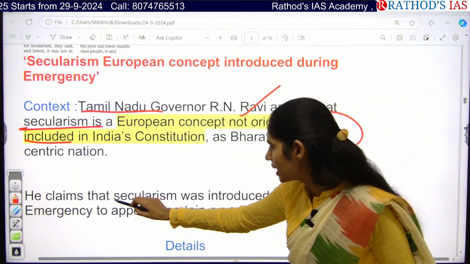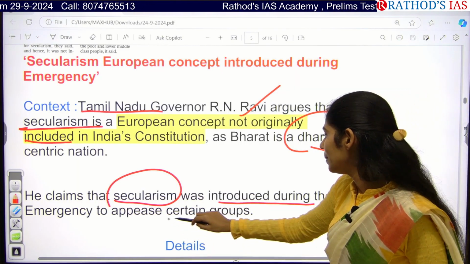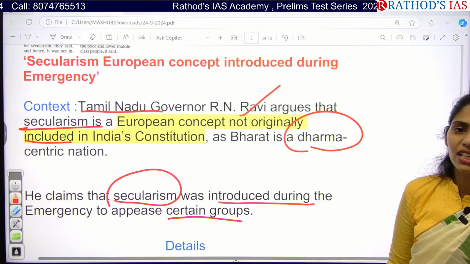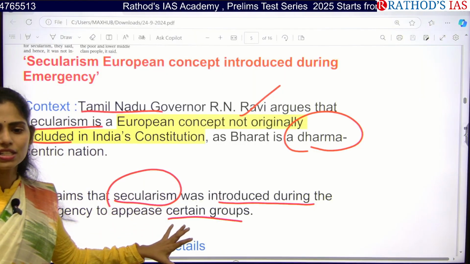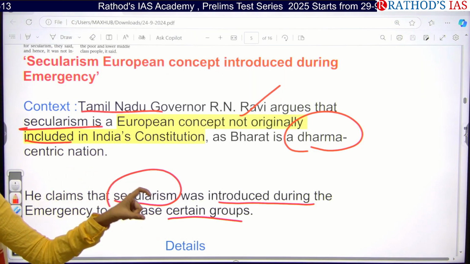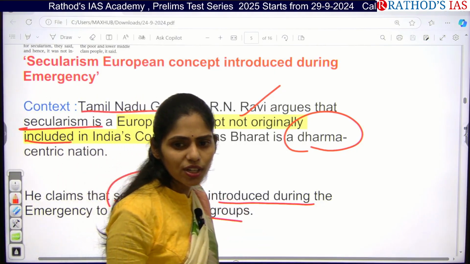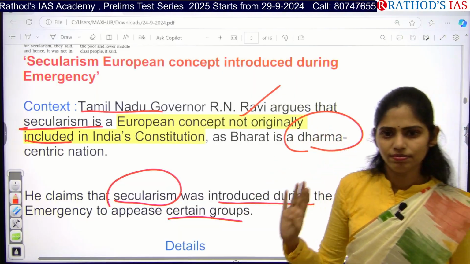He also says that secularism was introduced during emergency to appease certain groups by the 42nd Constitutional Amendment Act under the Indira Gandhi government. Clear? So this is the context why it is in news. Here the Tamil Nadu governor is claiming. Actually this issue has been going on for 1 to 2 years, and because of this you got a question in your mains.